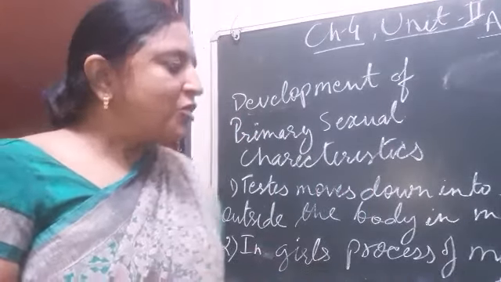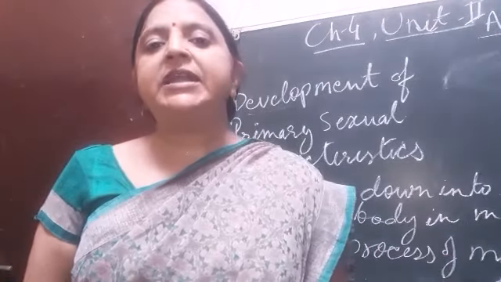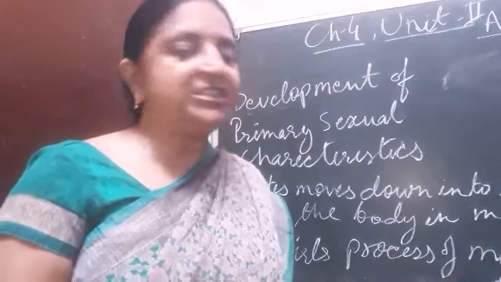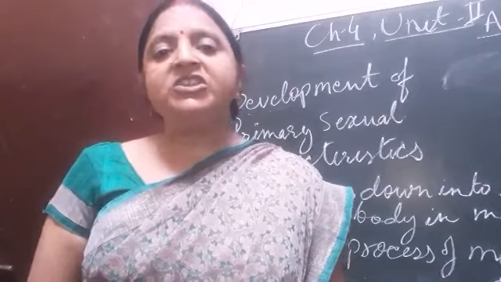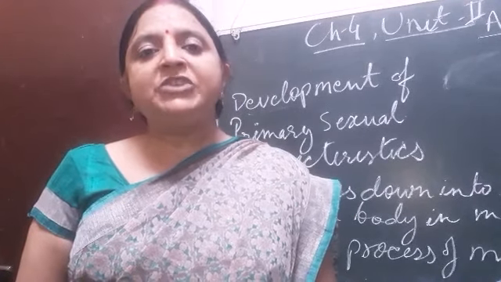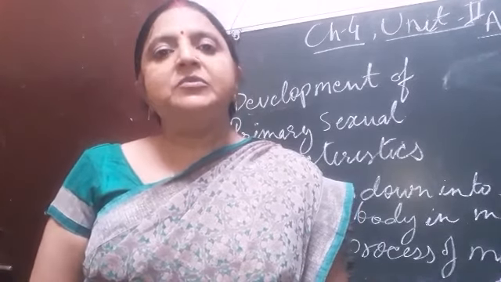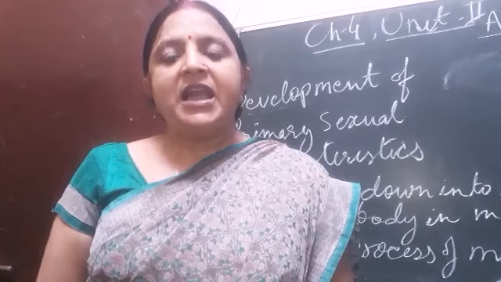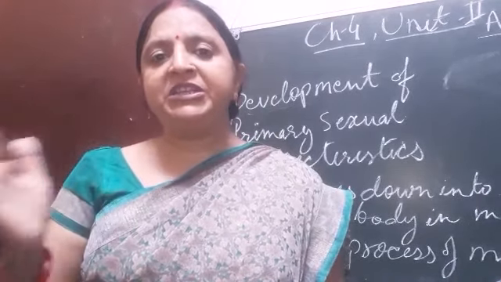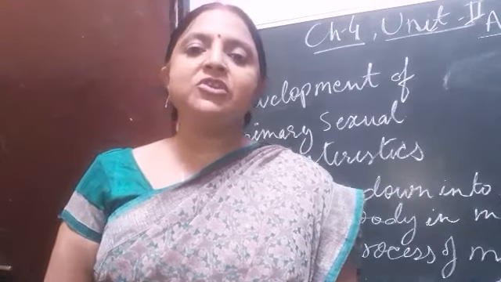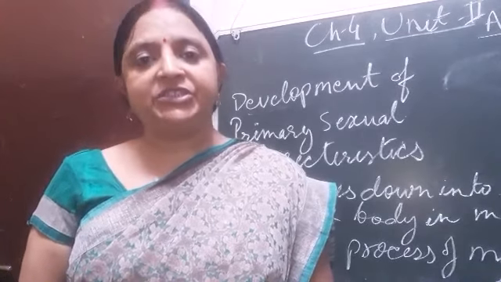And in girls, the process of menstruation occurs. This is the main sexual change that occurs in females. They become capable of menstruation. What is menstruation? In females, as they acquire maturity, at this stage they are capable, each month from 28 to 30 days, of the production of eggs, and this process is called ovulation.